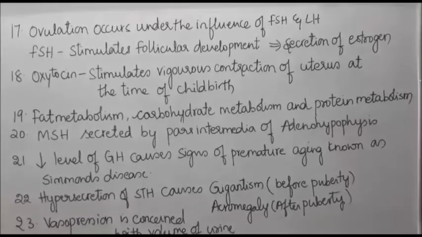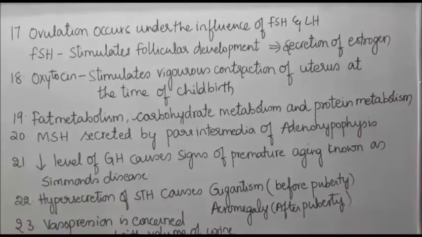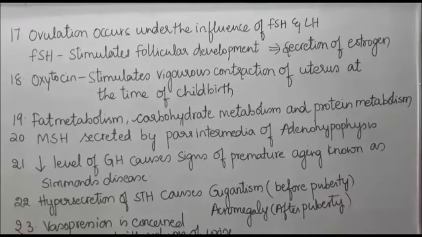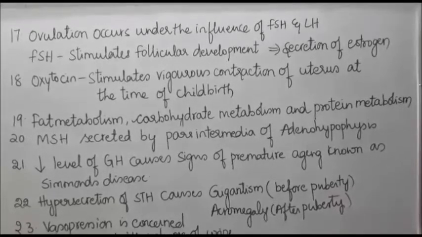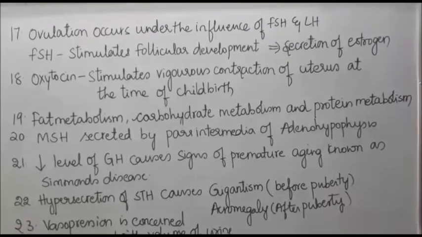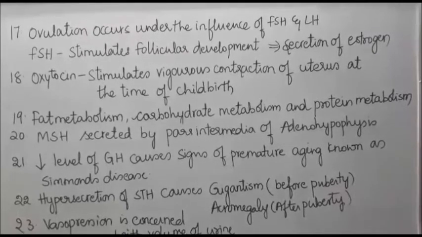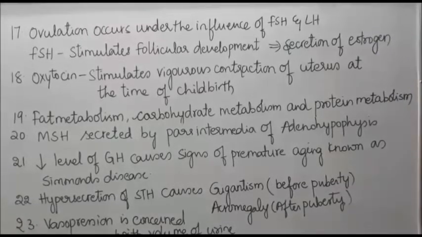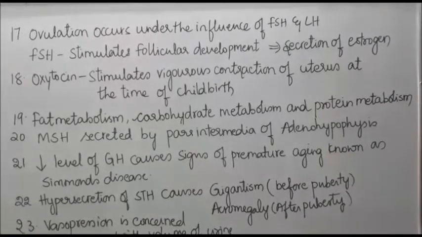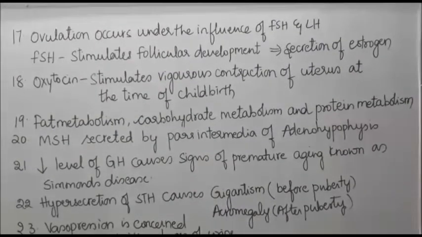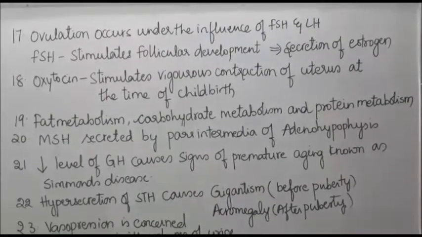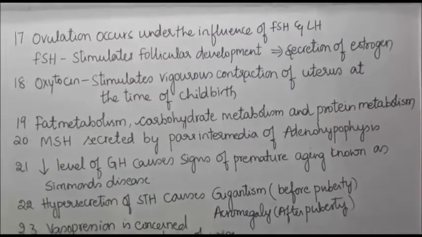FSH stimulates follicular development, and the developing follicles secrete estrogen. LH is mainly responsible for the surge, that is the rupture of the ovary, and thereby the ovum is released in the form of a secondary oocyte.